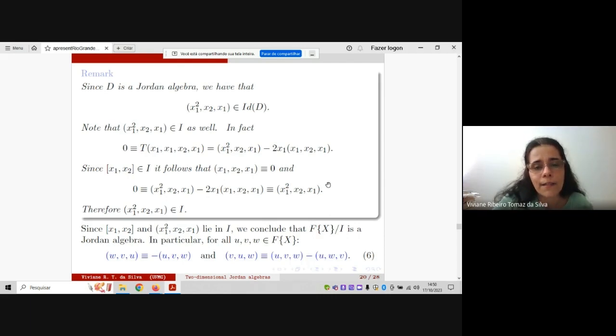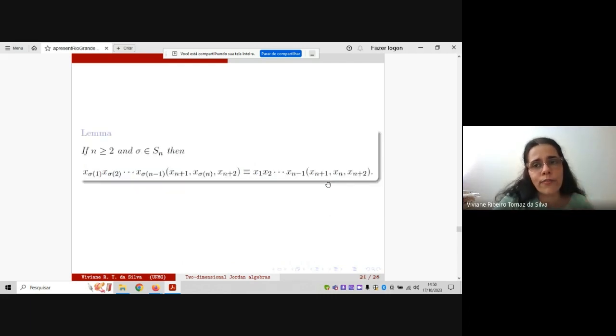And if you deal with this together with this lemma, this is the crucial point: if you have n minus 1 variables here in any order, and here the associator with one variable here, then we can order every one of these n variables. We put them in the correct order, okay?